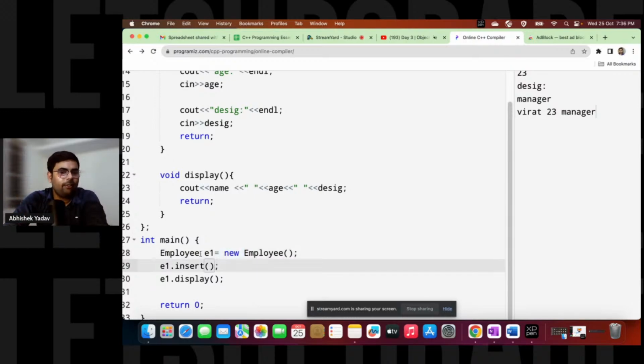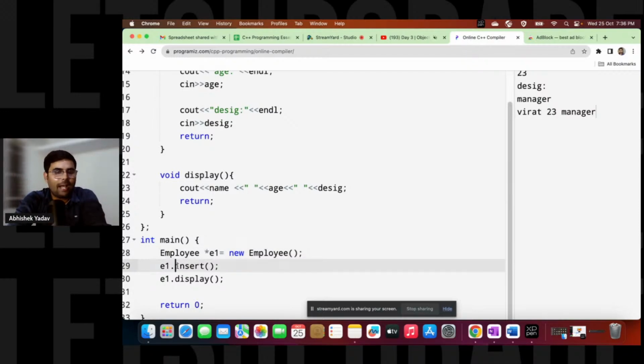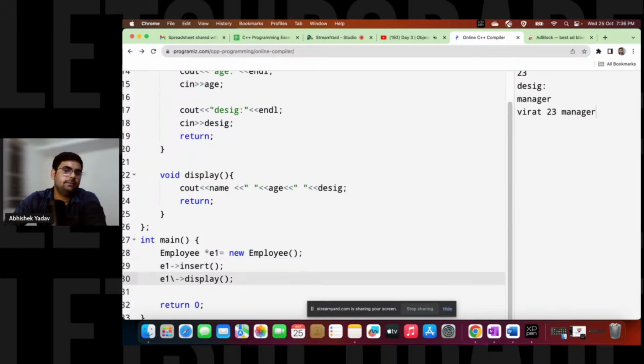So for that reason, I will create a pointer, right? So here I have created a pointer E1 that is holding the address of employee. That is clear. And after that, when you are creating a pointer, then E1 dot will not work here. So how do you call the insert function and the display function? You have to use the arrow operator, like this, like this. Like this, you have to call the data members and member functions of a class.